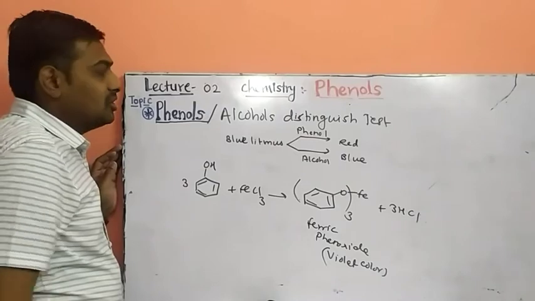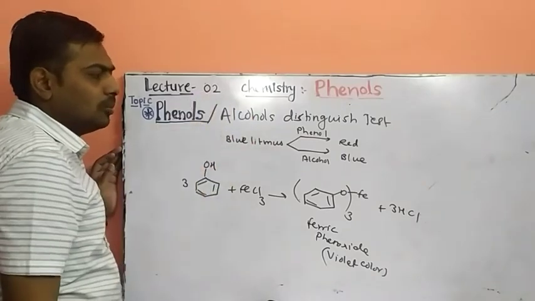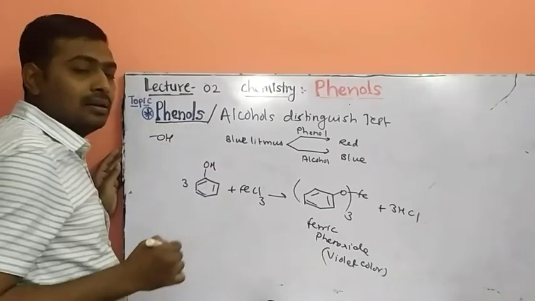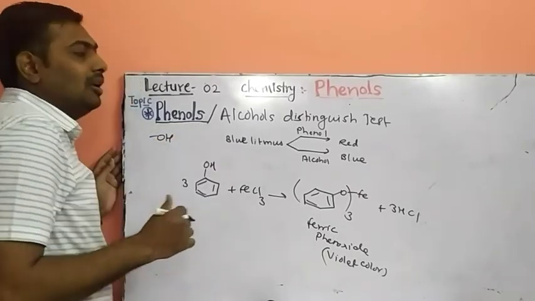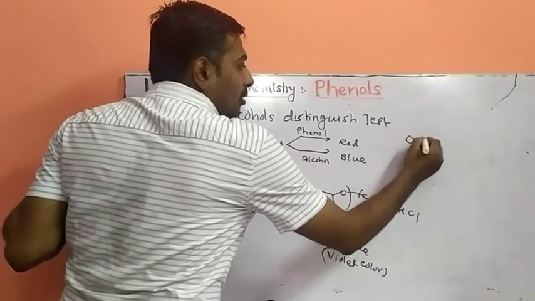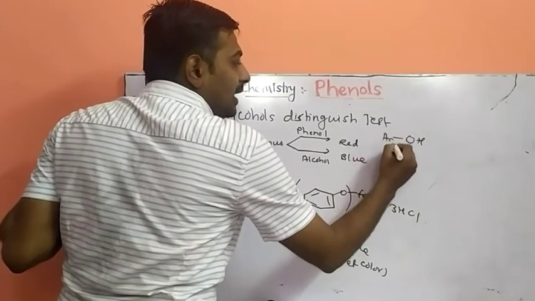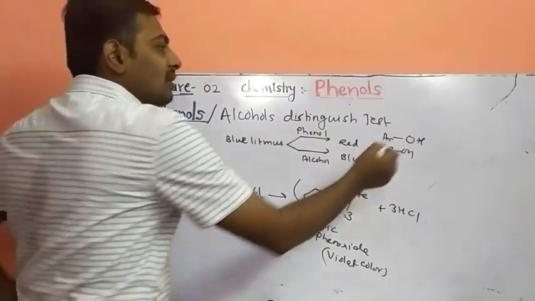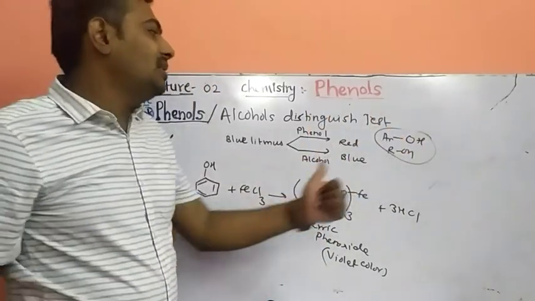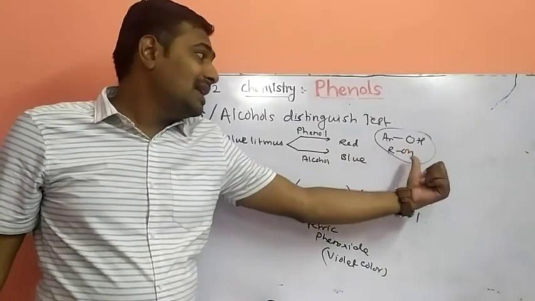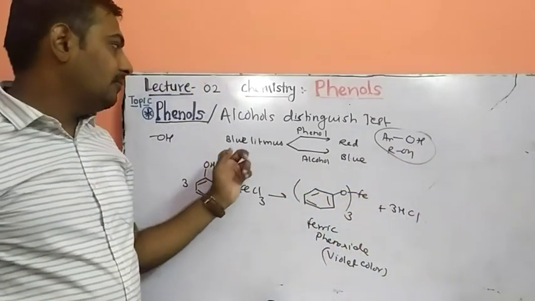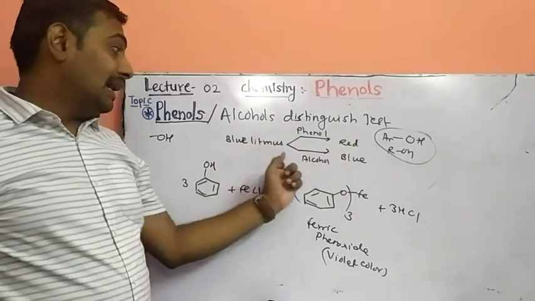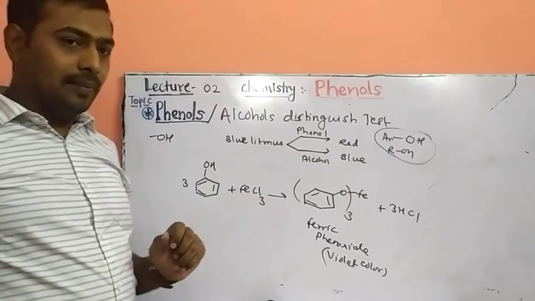Next, distinguishing tests of phenols and alcohols. Both compounds contain an OH group, but what is the distinguishing test? What is the distinguishing nature in phenol? Phenol is attached to the aromatic ring, while alcohols are attached to aliphatic compounds. So this is the basic nature. Phenol has aromatic OH, while alcohols have aliphatic OH. When phenol reacts with blue litmus paper, it turns red, while alcohols are neutral to litmus paper.